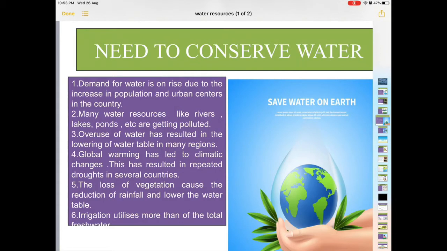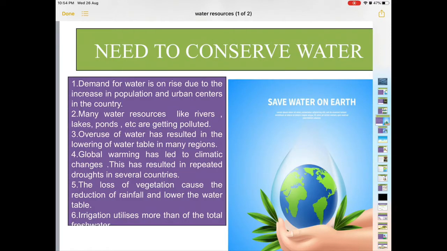And in India, wastage of water is one of the biggest problems, that people waste water for different activities like providing water to lawns or parks, or washing cars, etc. So wastage of water is also there. Many water resources like rivers, lakes, ponds, etc. are getting polluted because people not only bathe in the rivers, washing is also done by them, as well as industries discharge their effluents into the water.